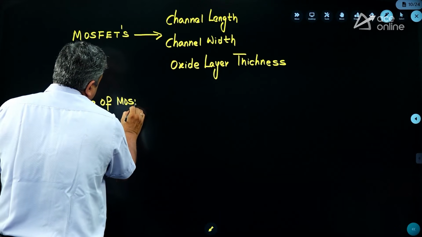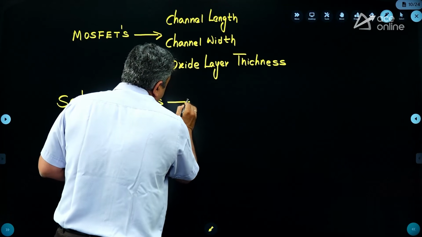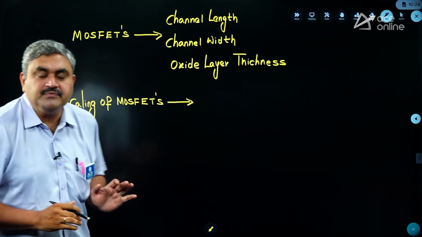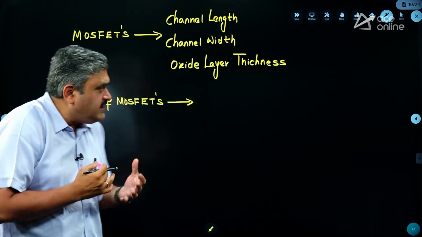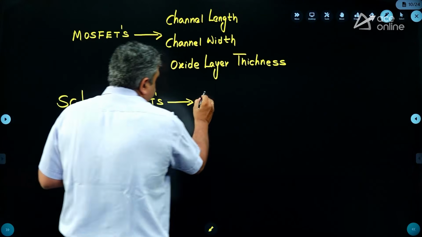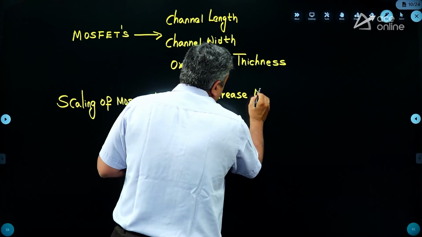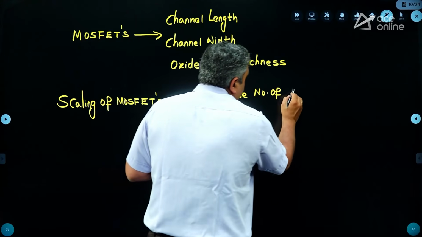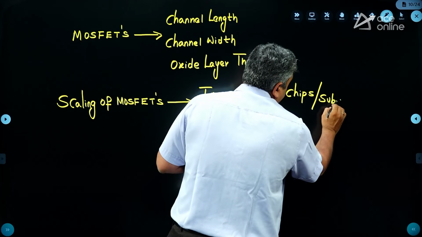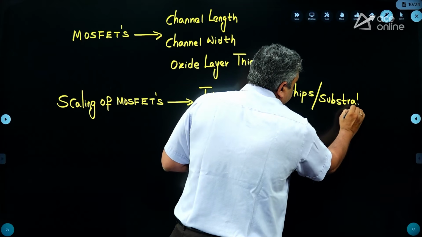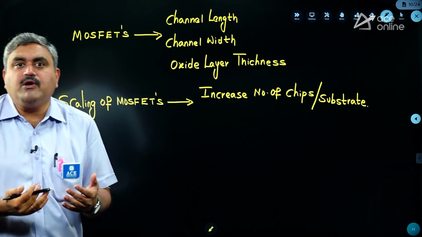So scaling of MOSFETs means what? Increasing the number, simple meaning. So by what ways is he trying to increase the number? Whenever you are going for scaling of MOSFETs, what is our intention? Our intention is to increase the scalability, to increase the number of chips that you are manufacturing per substrate. That is what we call scaling. So with the same machinery available, with the same substrate available, you want to make more number of MOSFETs.